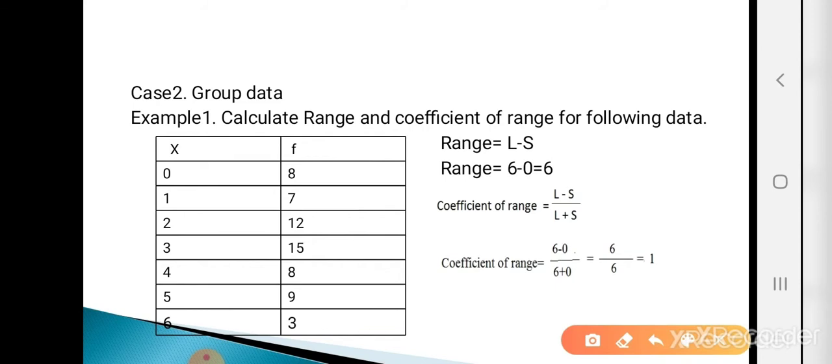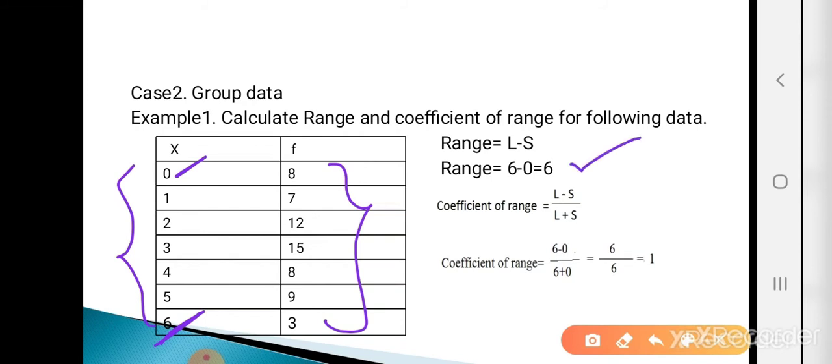So what is the largest value? We are given an example. X means the observation and F means the corresponding frequencies. So largest observation is 6 and the smallest observation is 0. So 6 minus 0, that is 6.